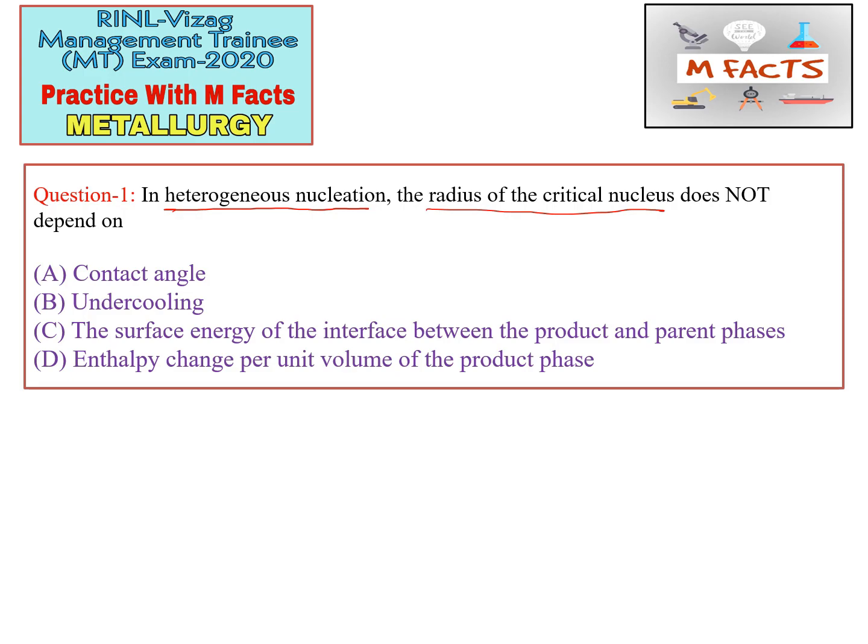Now we know the formula for a spherical particle. If we consider a spherical particle, the critical radius of the nucleus r* is equal to minus 2 sigma by delta GV. This sigma value is the surface energy of the interface between the product and parent phase, and delta GV is the volume free energy. Delta GV is equal to H into delta T by Tm, where H is the enthalpy change per unit volume of the product phase, delta T is the degree of supercooling or undercooling, and Tm is the melting temperature at equilibrium.